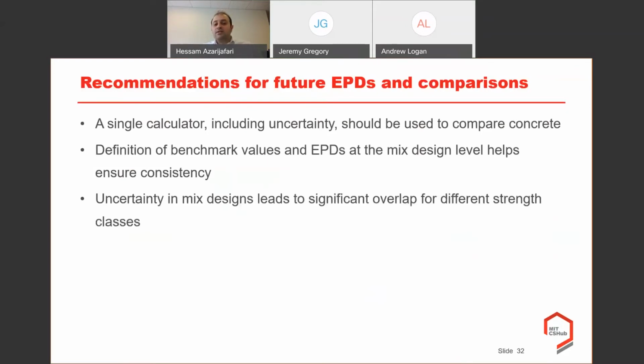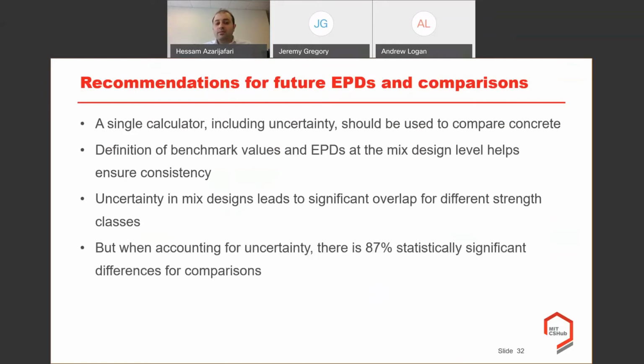And third one, uncertainty in the mix designs will lead to significant overlap, even if we have different strength levels, right? But that is the case when we are introducing the uncertainty to a single mix design. As opposed to when we are comparing the mix designs with different compressive strength levels to the benchmark value, we can see that more than 87% of the mix designs of our population show statistically significant different results from the benchmark values.